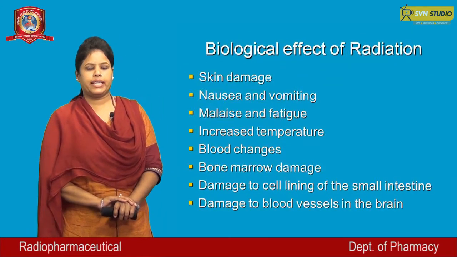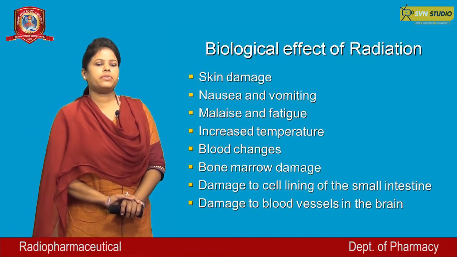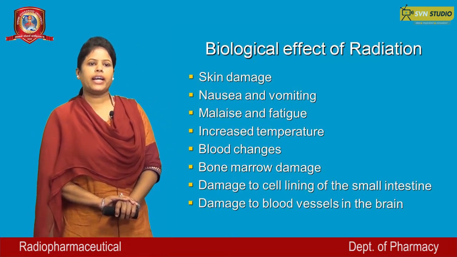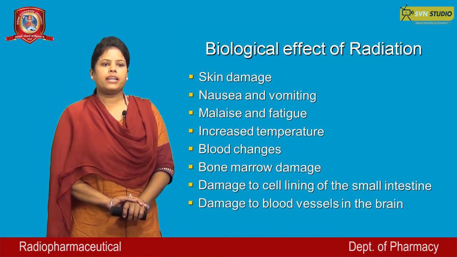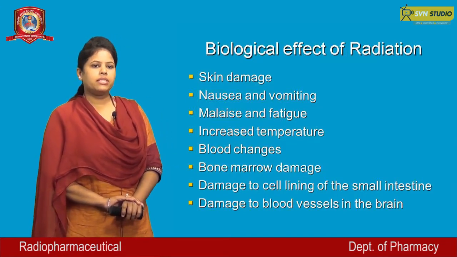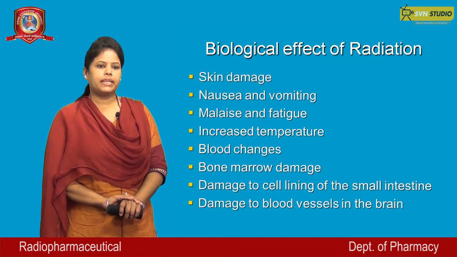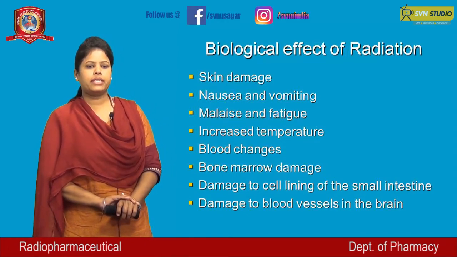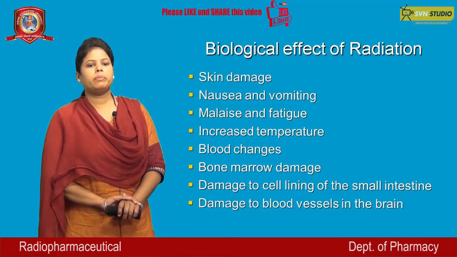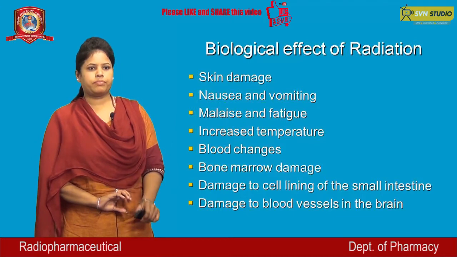Biological effect of radiation. When radiopharmaceuticals are used in high dose they cause some biological effects, including skin damage, nausea, vomiting, increased temperature, blood changes, bone marrow damage, damage to cell lining of the small intestine, damage to blood vessels in the brain.